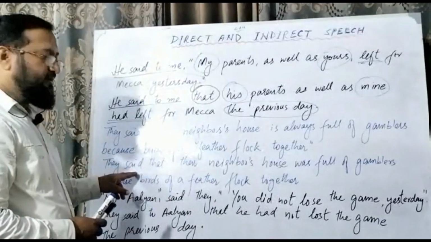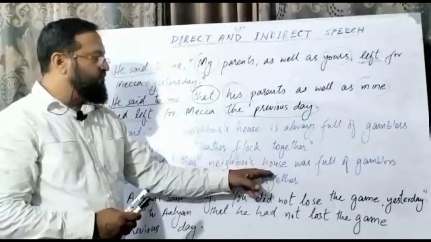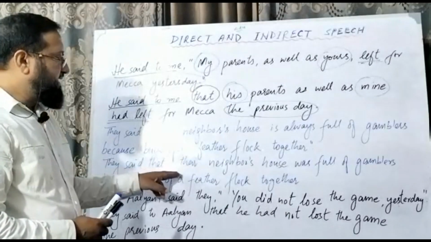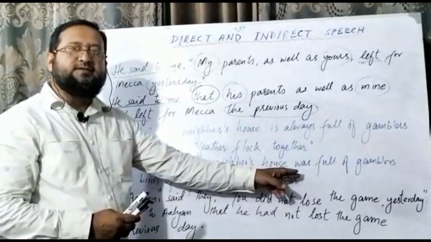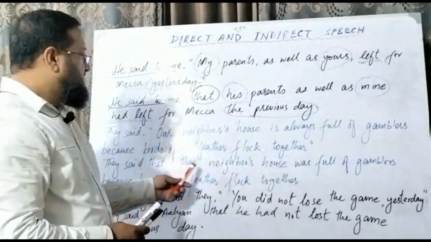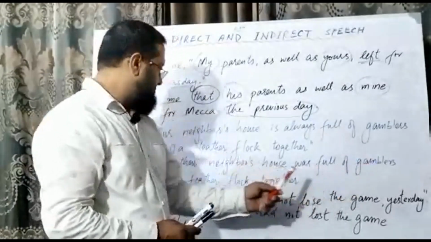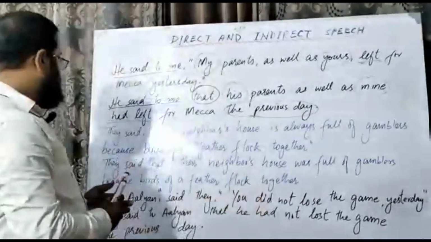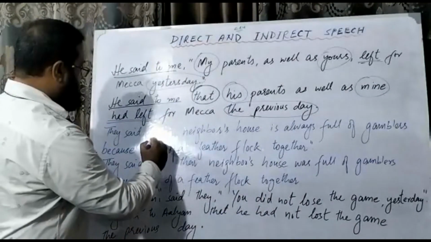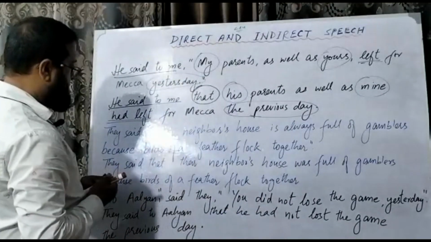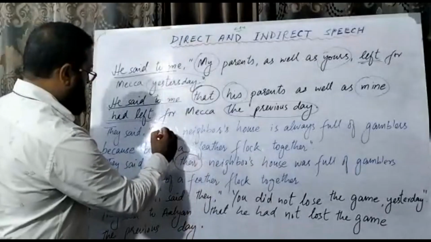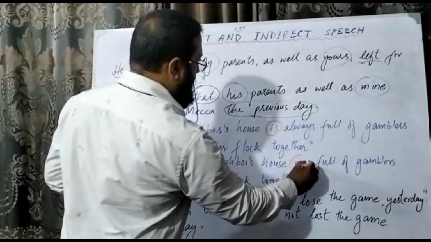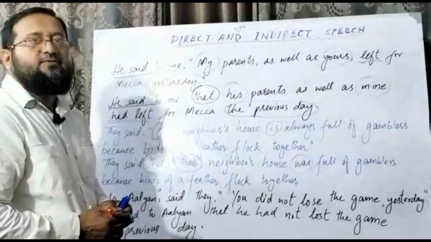They said that their neighbor's house was full of gamblers because birds of a feather flock together. Here the change is, our is changed into their, there is the addition of that, and is is changed into was. The rest of the things are very clear before you.